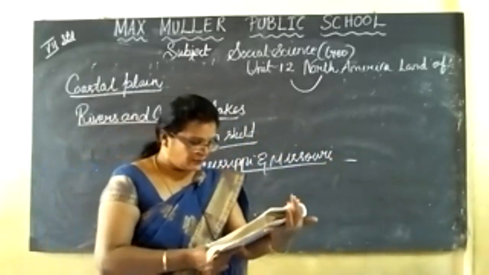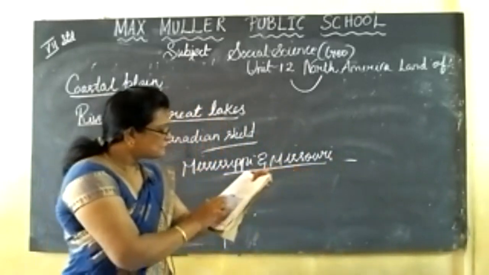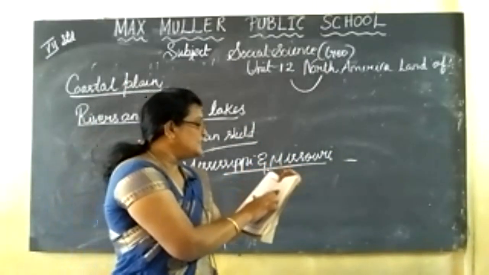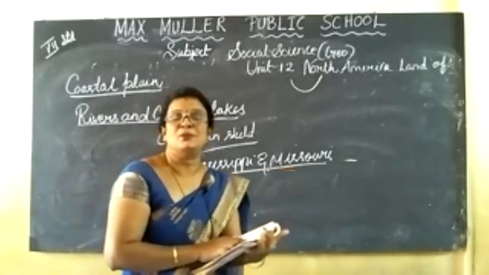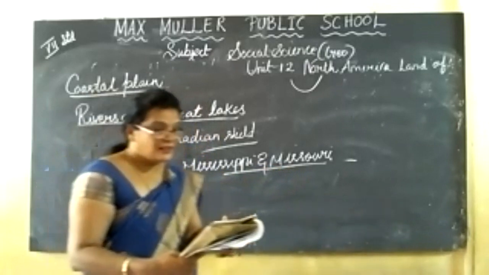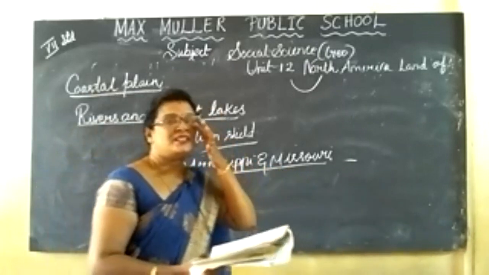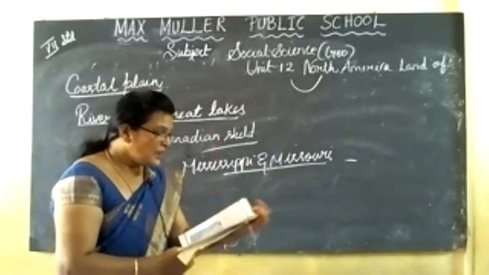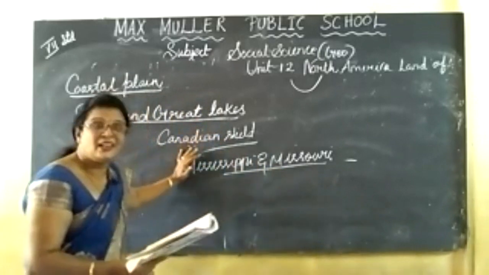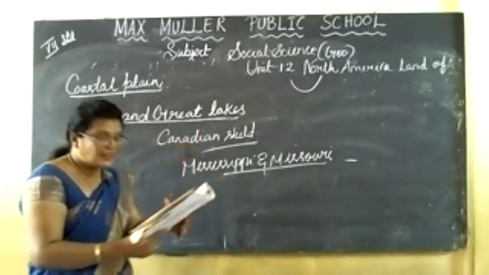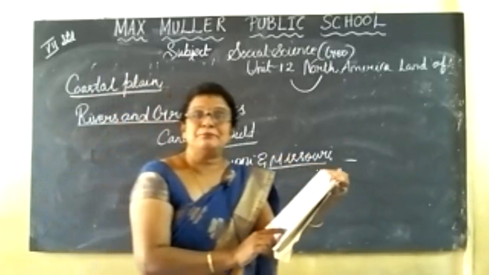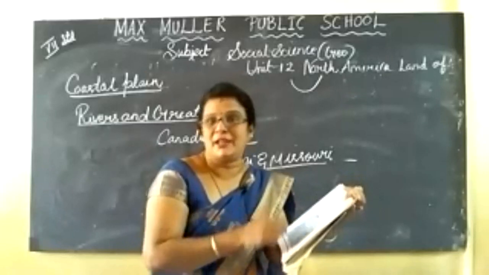So you can see the rivers here. On the eastern side you can see the river Mississippi. The Mississippi and its tributaries form the great river system of North America. These rivers drain 2/3 of the area of the continent, and finally flow to the Gulf of Mexico, which is in the south.